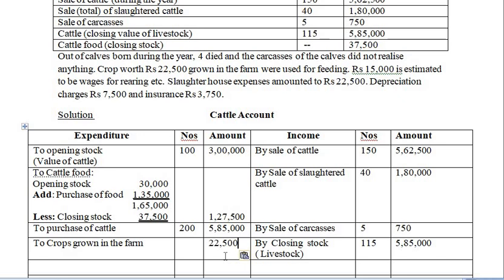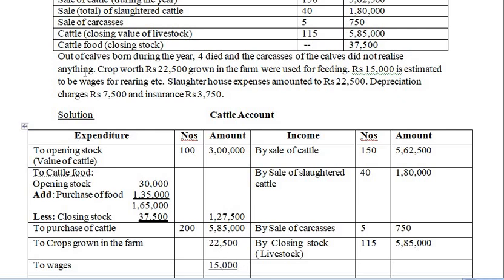So 22,500. Next, rupees 15,000 is estimated to be charges for wages for rearing. So to wages, again it's an expenditure. To wages, and what is the amount? 15,000. So 15,000.